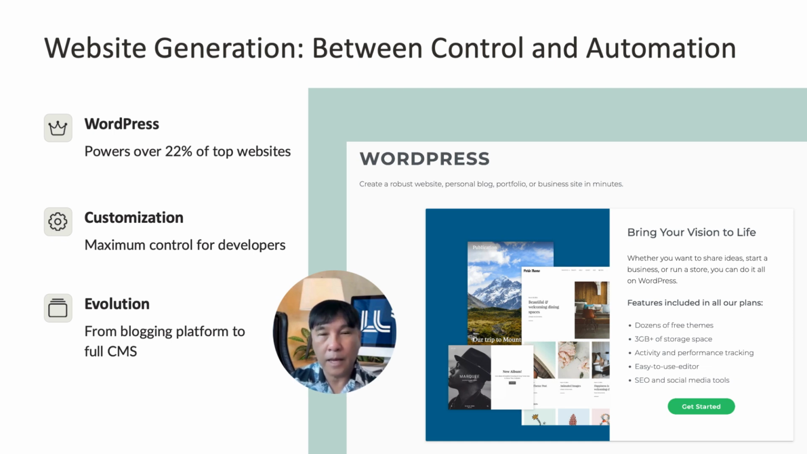Further, AI-enabled website generation has been changing the landscape of web content building and management since 2020. For over a decade, WordPress has reigned as the gold standard in website development. Originally launched as a blogging platform, it evolved into a full-fledged content management system, CMS, and is used by 22.52% of the top 1 million websites.